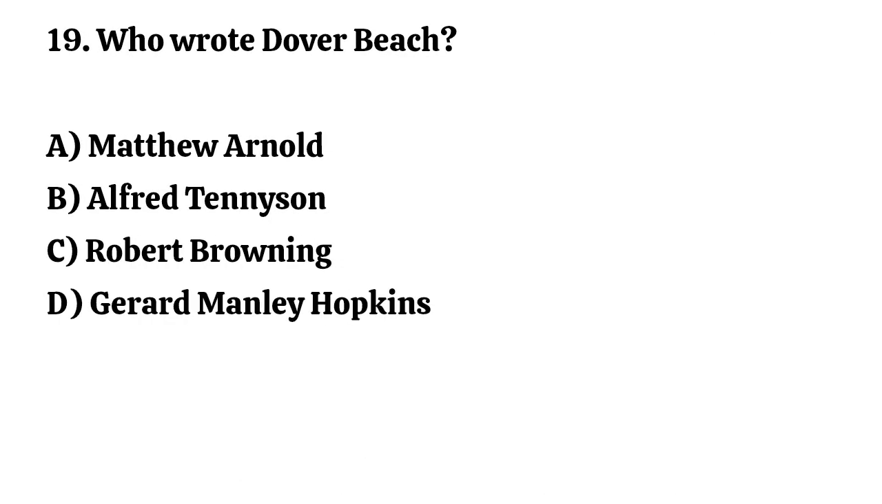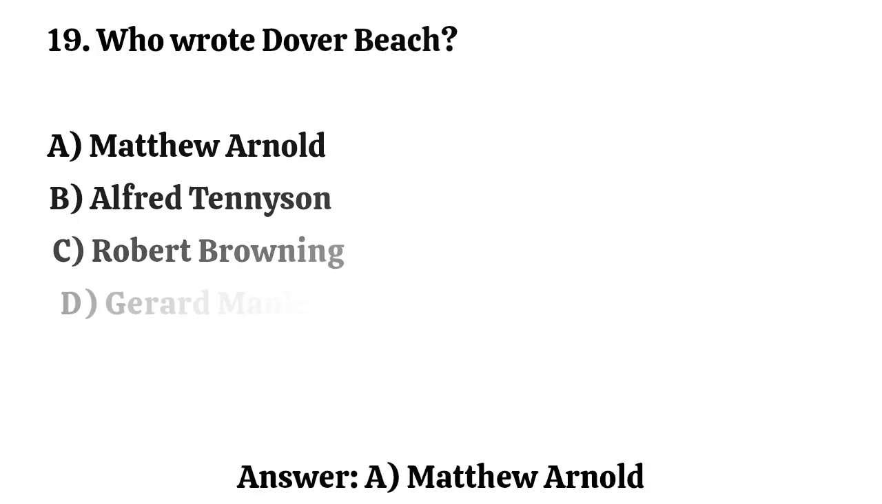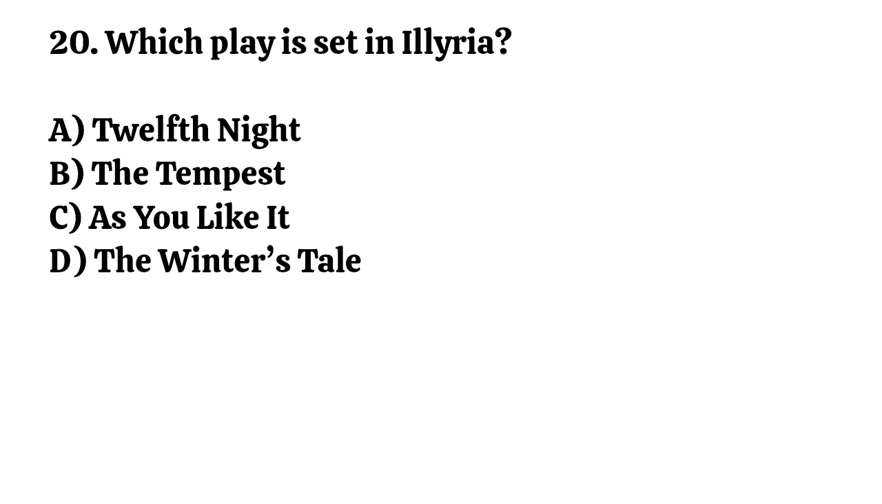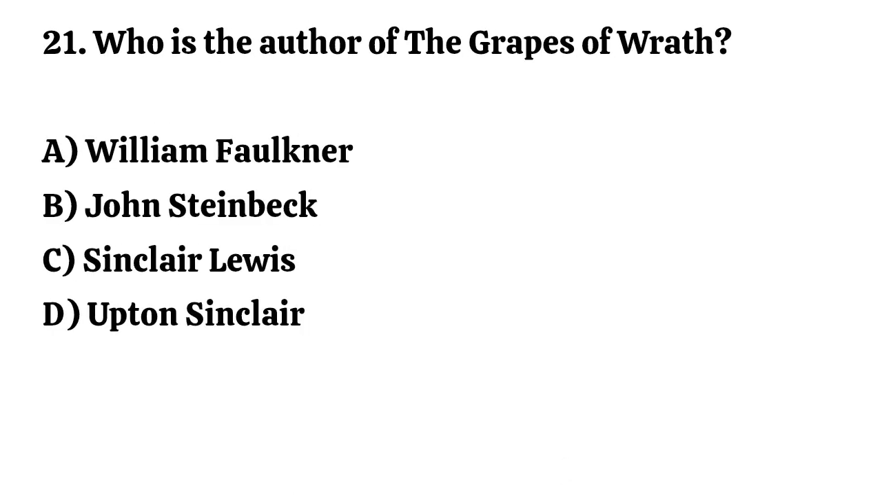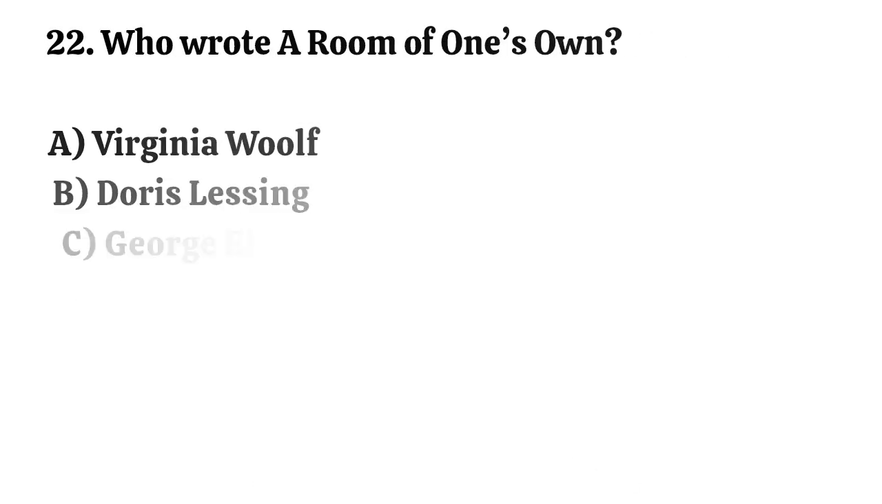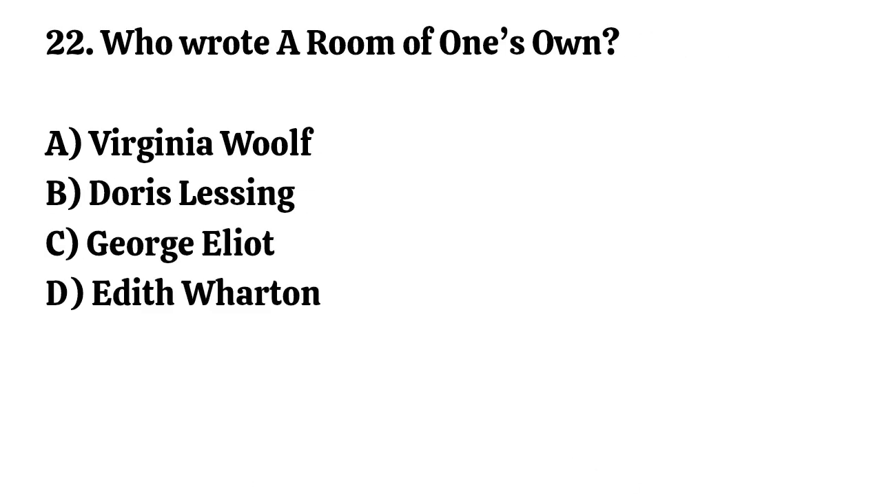Question number 19. Who wrote Dover Beach? Correct option is A. Matthew Arnold. Question number 20. Which play is set in Illyria? Correct option is A. Twelfth Night. Question number 21. Who is the author of The Grapes of Wrath? Correct option is B. John Steinbeck. Question number 22. Who wrote A Room of One's Own? Correct option is A. Virginia Woolf.